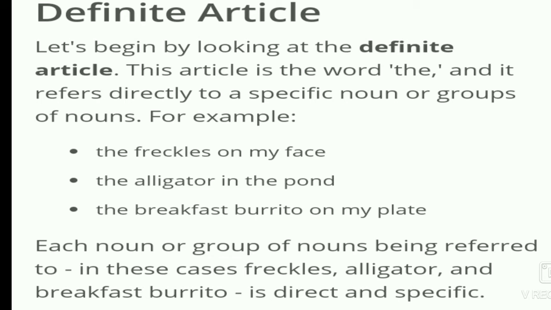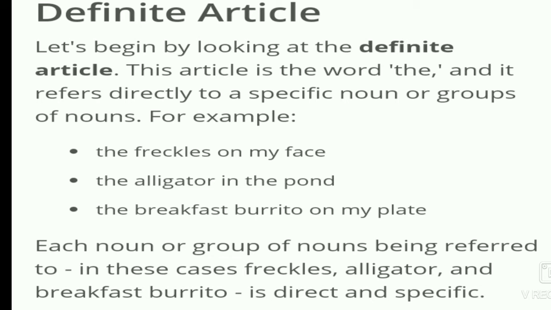And the breakfast burrito on my plate. So in these sentences, we have to know that freckles, alligator, and breakfast burrito are specific things. There are so many sentences where the definite article is used, so I have just mentioned these.